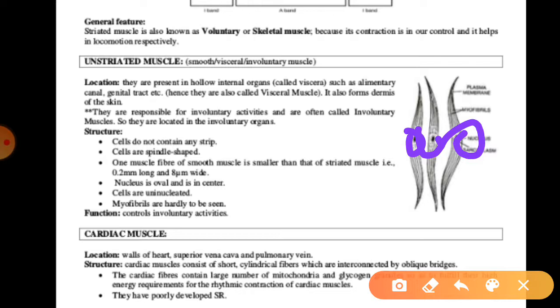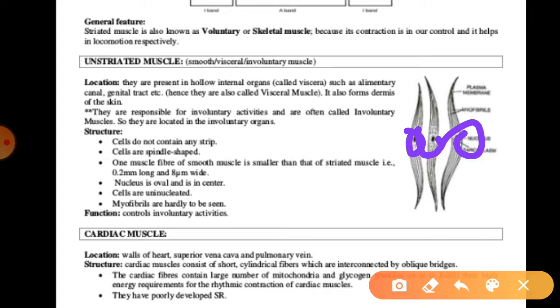In the cytoplasm, the myofibrils are arranged longitudinally and are composed of myosin. There is no sarcolemma, however the fibers are enclosed by the plasma membrane. So these muscles have different structures.